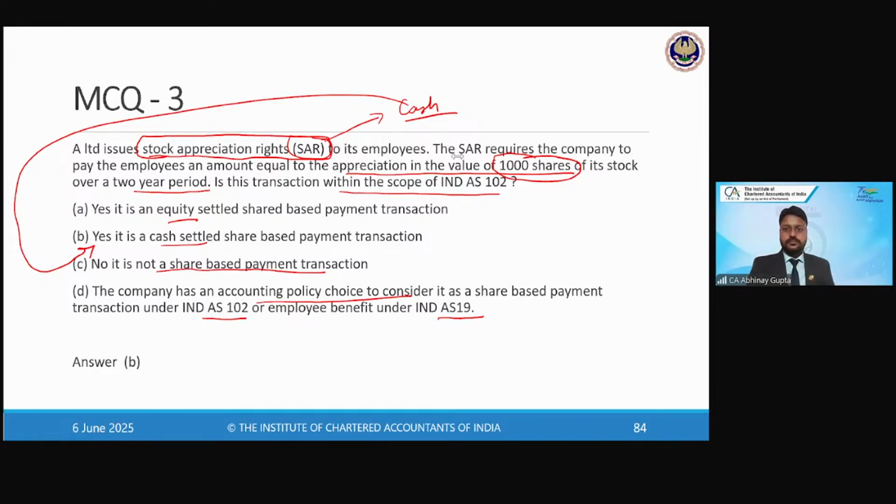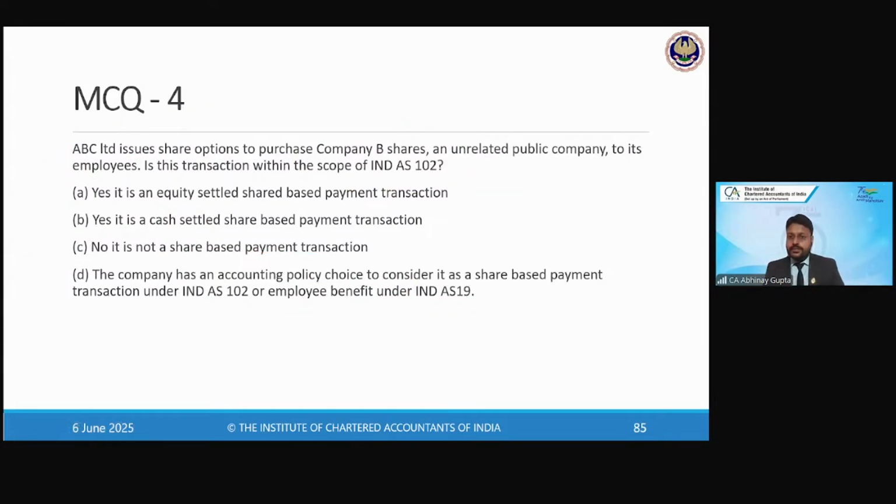Yes, sir. Okay. ABC Limited issues share options to purchase the shares of company B, an unrelated public company, to its employees. Is this transaction within the scope of Ind AS 102? Option A: Yes, it is equity settled. Option B: Yes, it is cash settled. Option C: No, it is not, and again, the choice is with the company whether they want to apply 102 or 19, whatever they like. What do you think? Which option is correct?